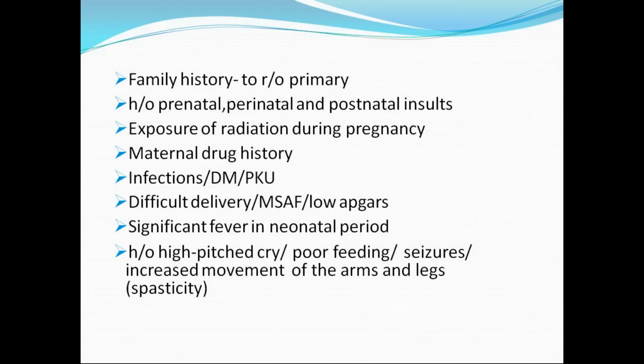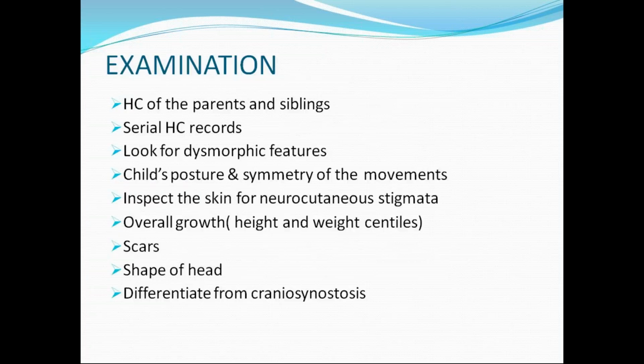That's why we initially dealt with the history, what to ask, like in classification, because whenever a child comes to you, we have to ask all these features, what we have already discussed in our previous slides. So coming to the examination part, we asked history, first we measured and asked history. Then we need to examine. First we have to check the head circumference of both the parents as well as siblings, whether it is genetic or any congenital association. At any point of time, a serial record should be there, not a single record. So serial head circumference recording should be taken.